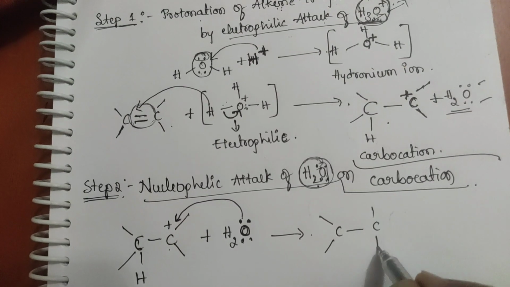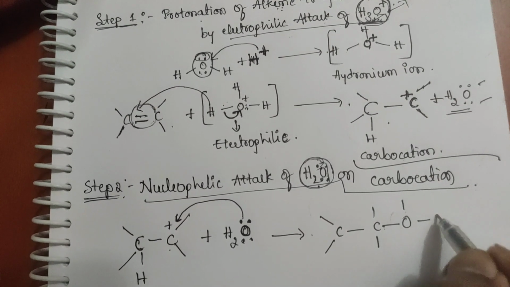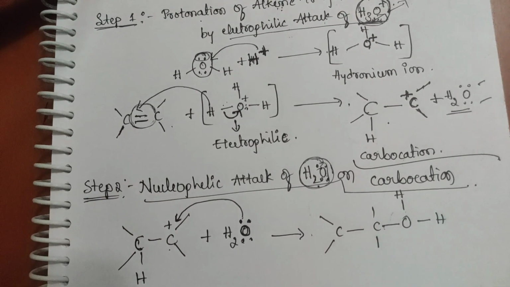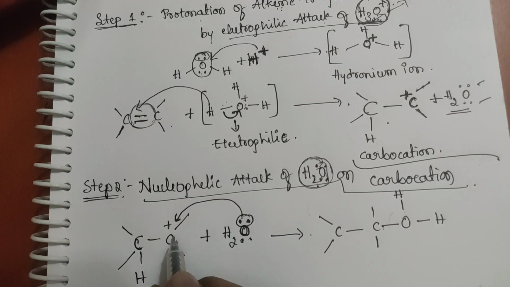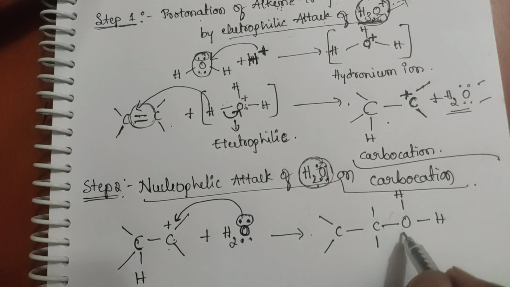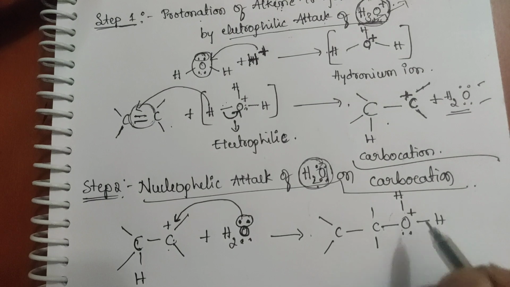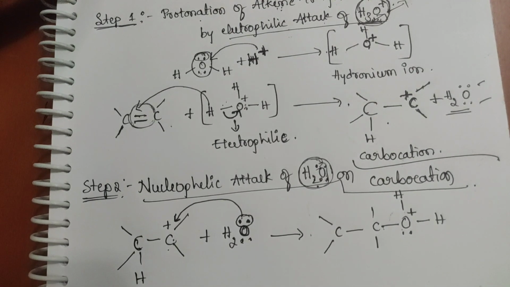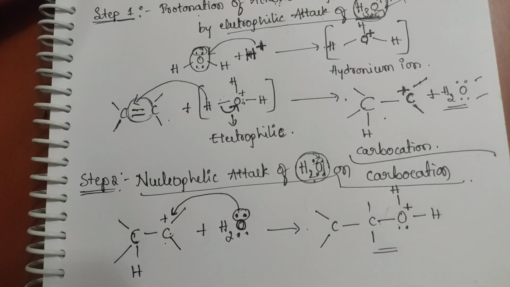This is the beauty of chemistry. Oxygen, hydrogen, hydrogen, hydrogen. Here one lone pair of electrons is used up by carbon to form the bond, therefore it has only one lone pair and will get a positive charge. Is it clear? This is the ion formed in this step.